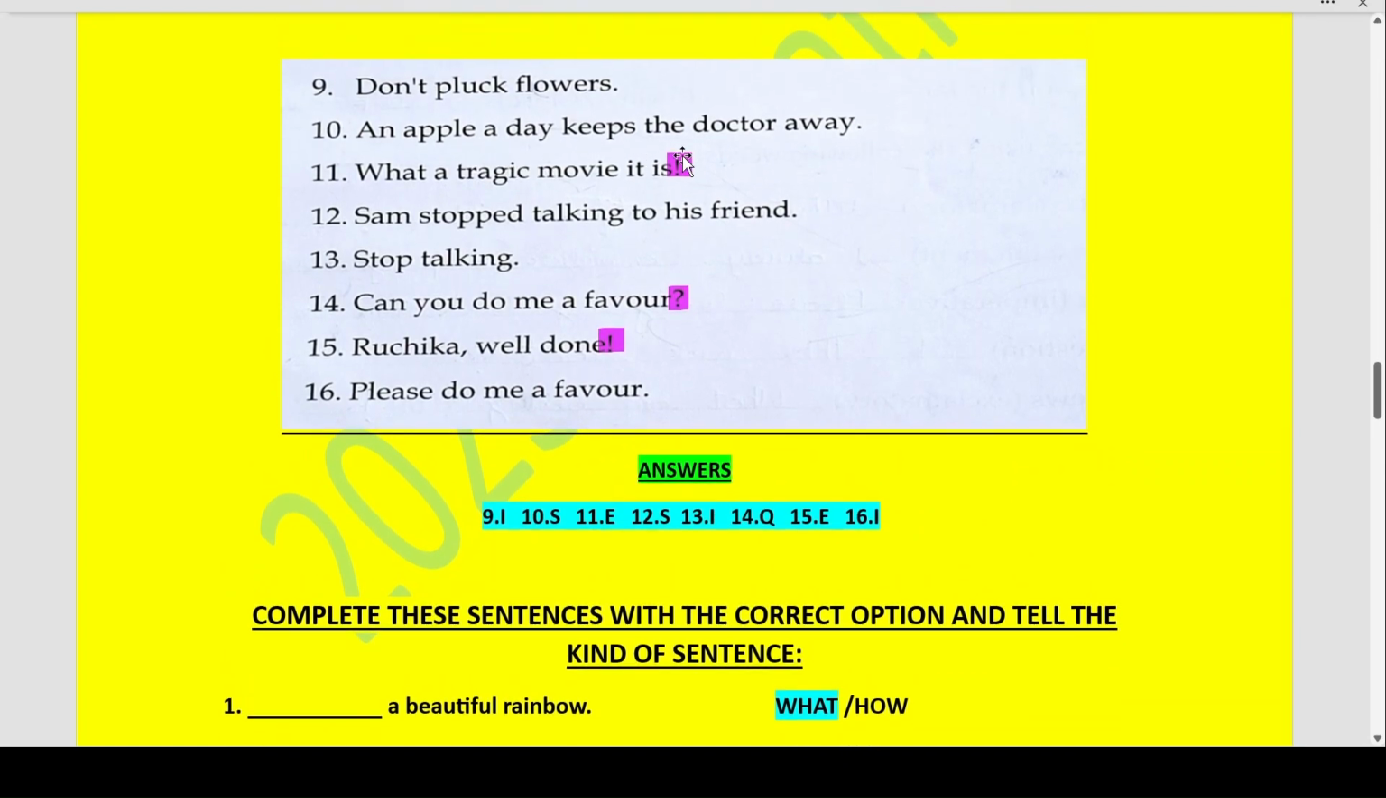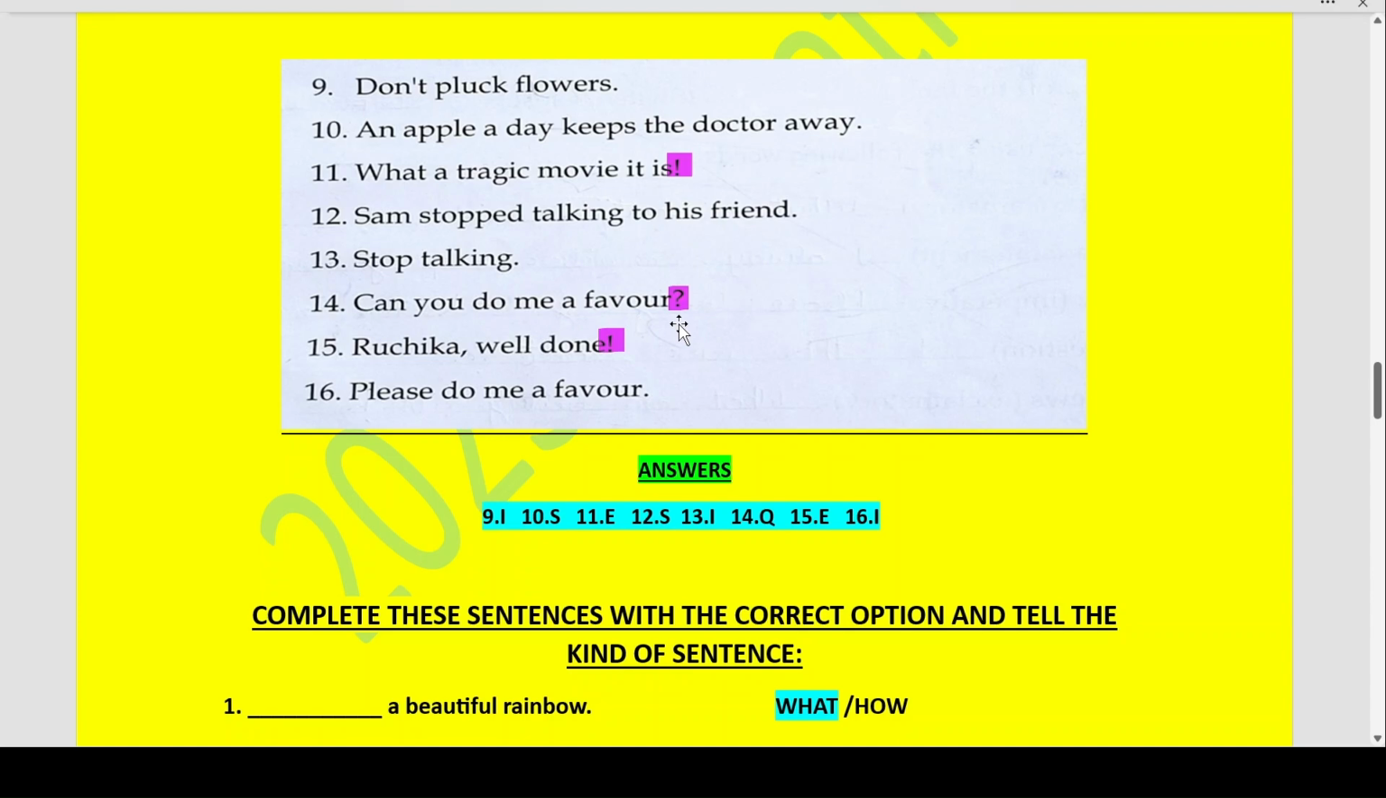An apple a day keeps the doctor away. Now, this is just a statement. What a tragic movie it is! Exclamation mark. So, this is an exclamatory sentence. Sam stopped talking to his friend. This is a simple statement stating that Sam has stopped talking to his friend. Stop talking is again giving a command, so it is an imperative sentence.